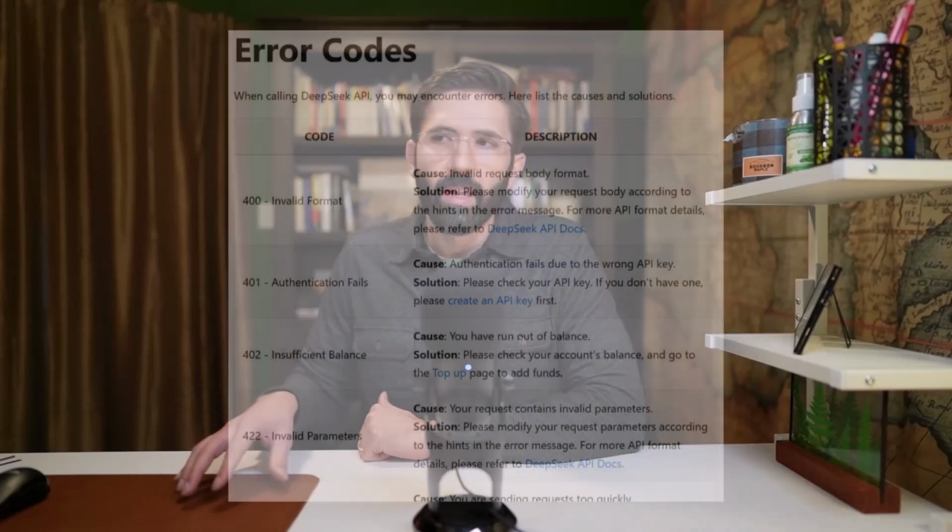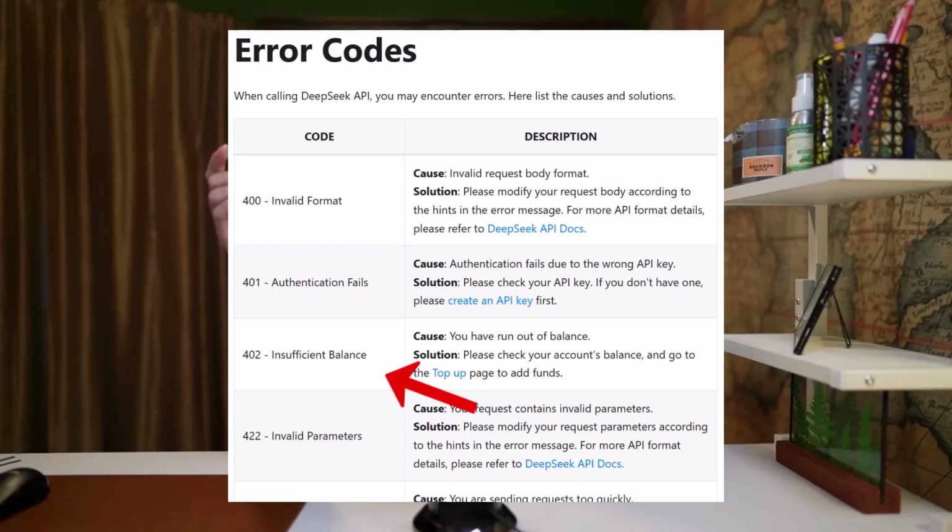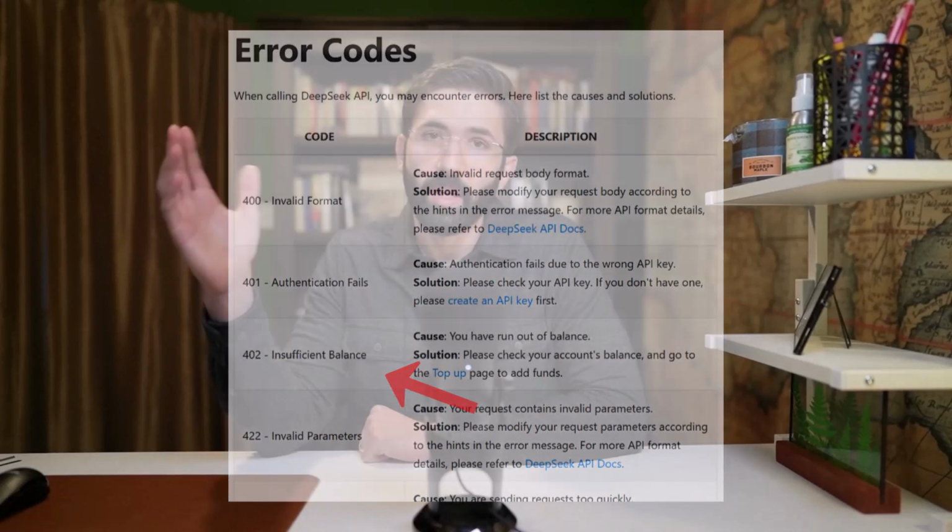I thought at first that I might not be getting a response from DeepSeek's API because I ran out of credits, but DeepSeek's documentation says that it should send an error code that says insufficient funds if you run out of credits, and that's not the response that I've been getting. I'm not able to confirm whether or not I've run out of credits because their website's down. So unfortunately, I can't compare DeepSeek's API performance to OpenAI's yet, although I'll provide an update when their website goes back online and I am able to run the tests.